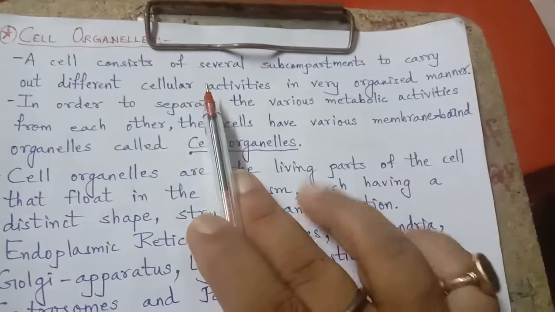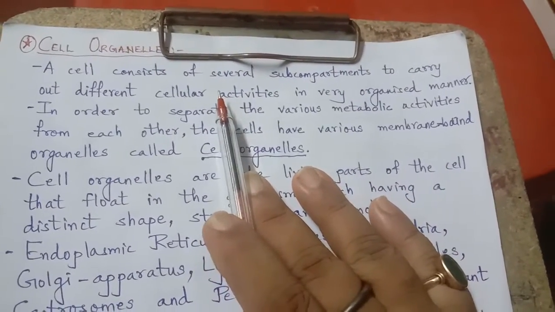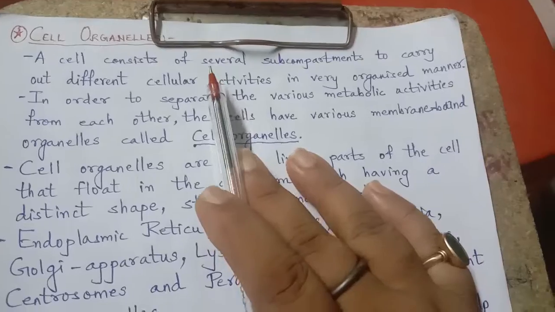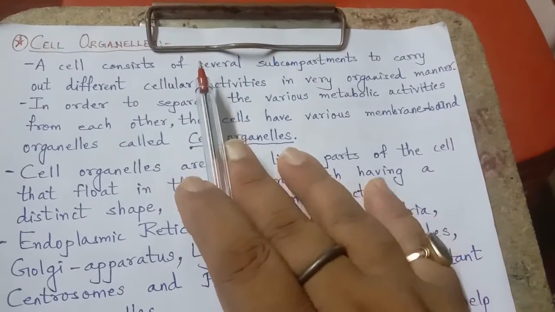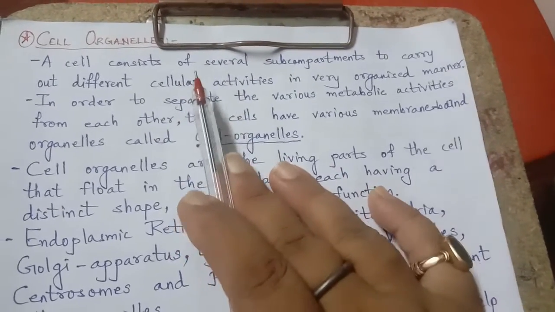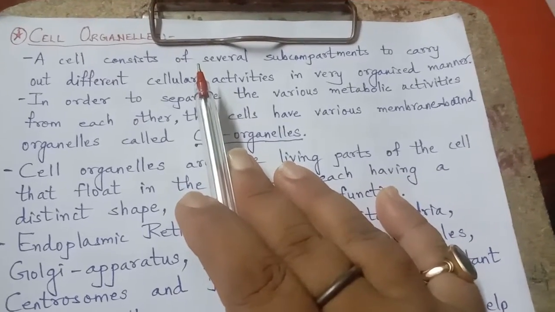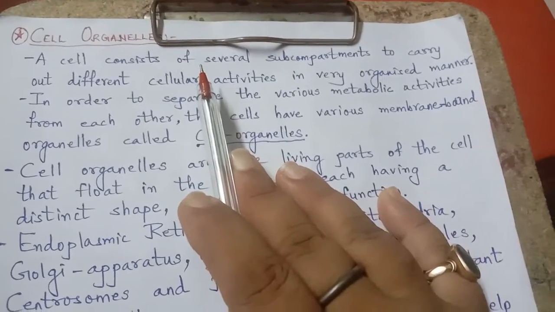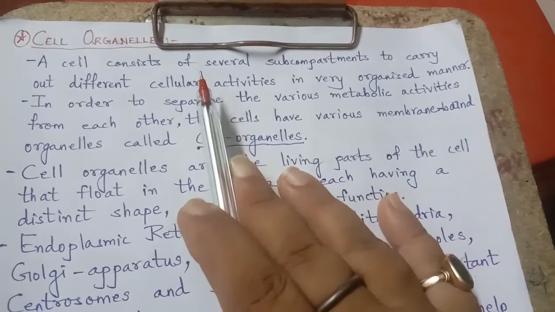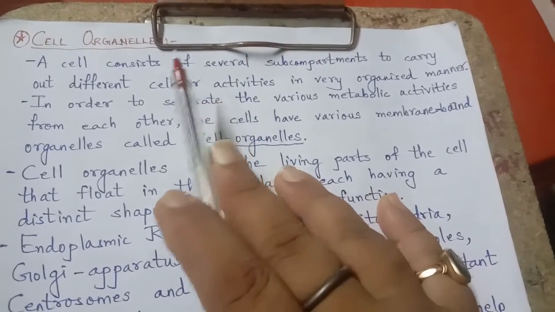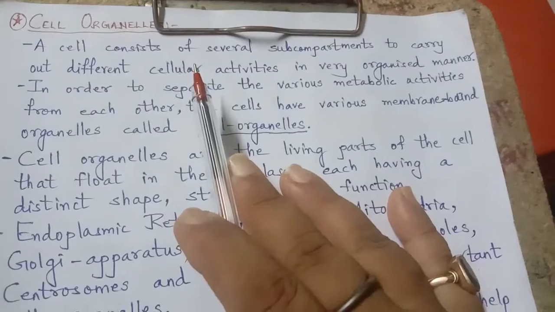Good morning, dear students. Now, in today's video, we will start with the cell organelles. As I have explained in the previous videos, a cell consists of different sub-cell components which are called cell organelles.